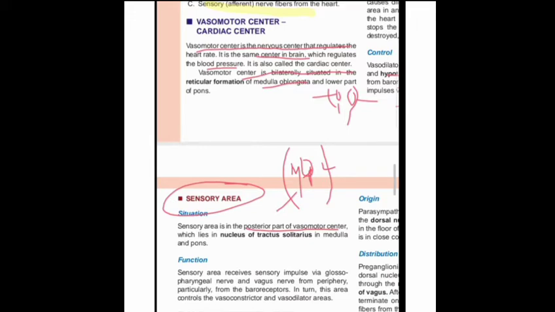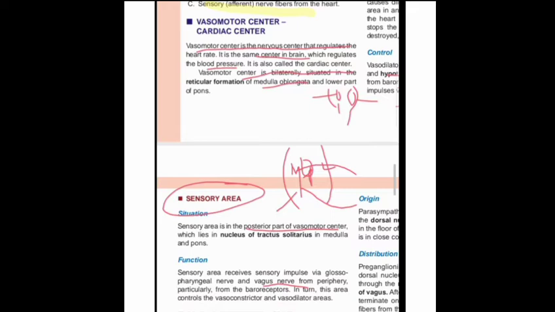So, function of the sensory area: sensory means it receives impulses from the heart by two nerves, the glossopharyngeal nerve and the vagus nerve.